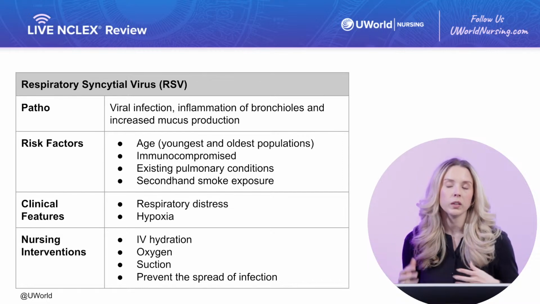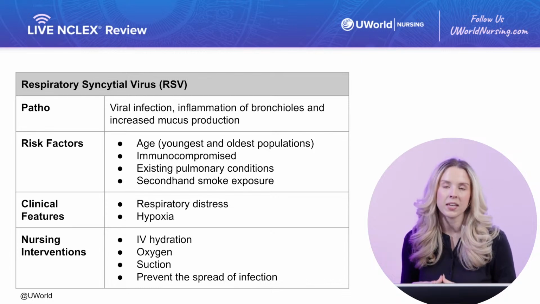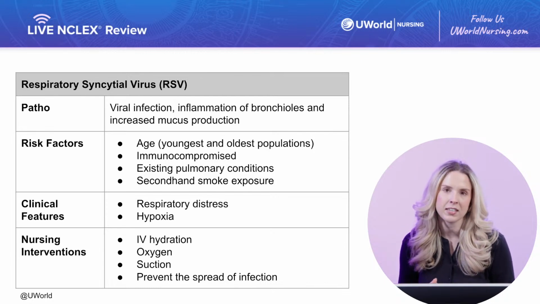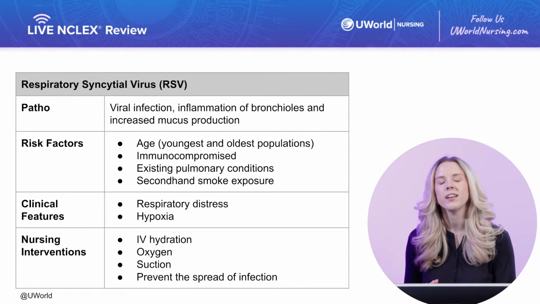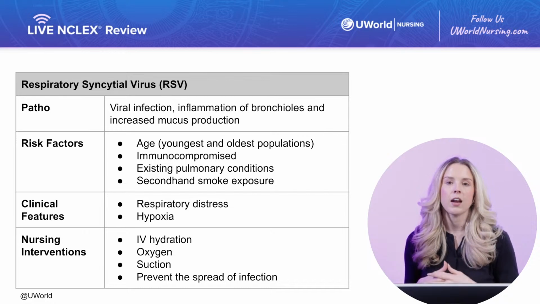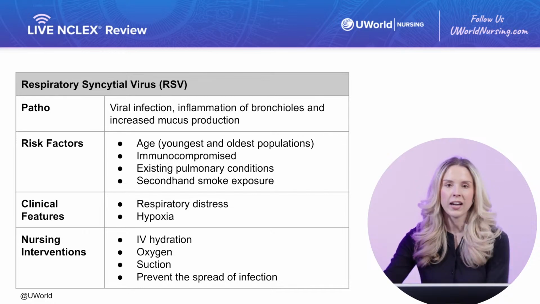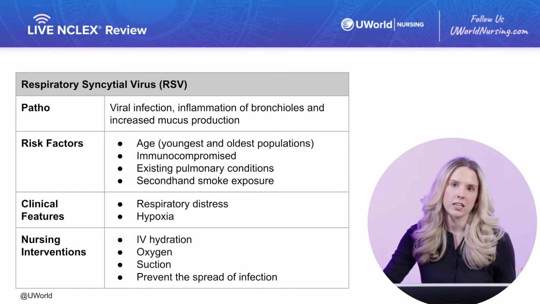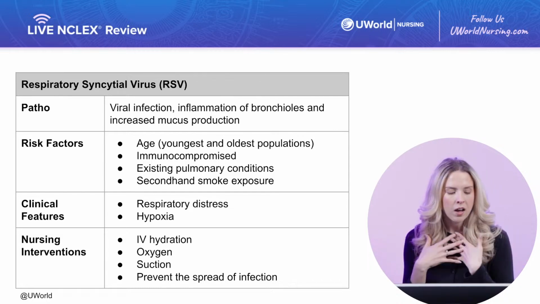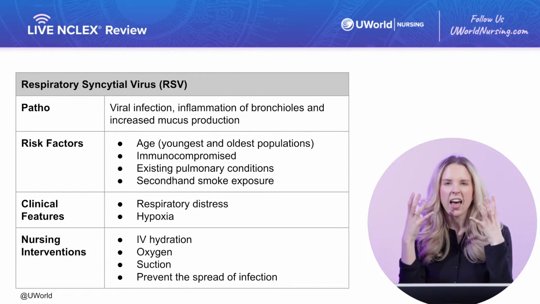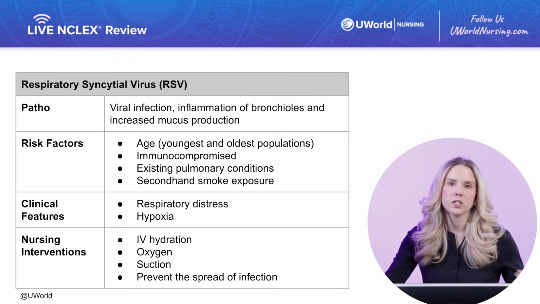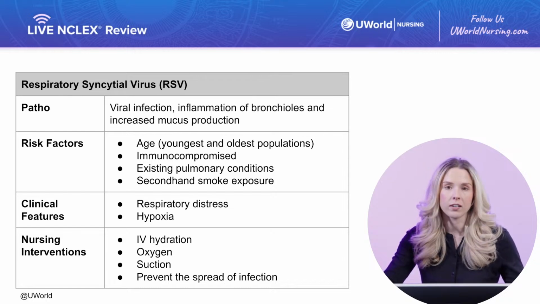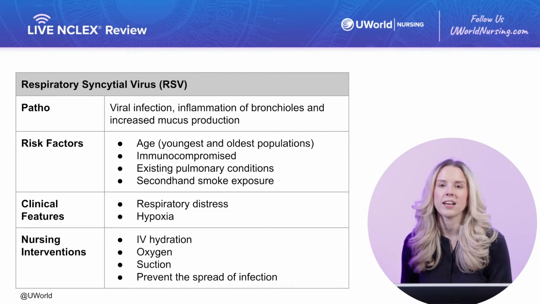these are going to worsen, and we really start to worry about the A and the B of our ABCs. Remember, ABCs are airway, breathing, circulation. They're our top priorities for nursing intervention, but A and B is airway and breathing, and RSV affects those two things more than anything. So we can differentiate RSV from a cold because in a common cold, a lot of the symptoms really affect the head, you're stuffy, you're congested, but with RSV, the majority of the manifestations present and originate via the lungs.